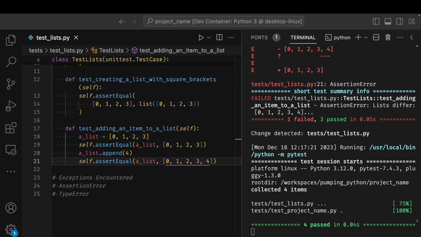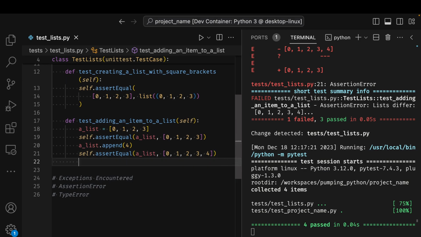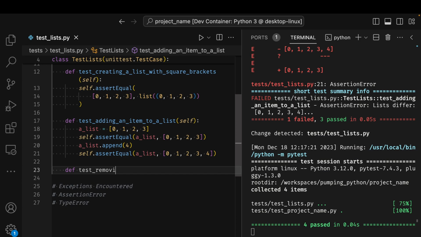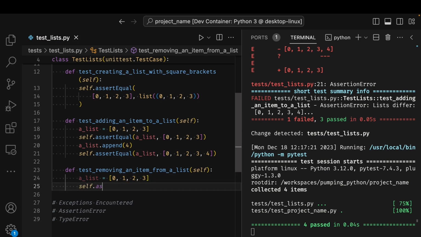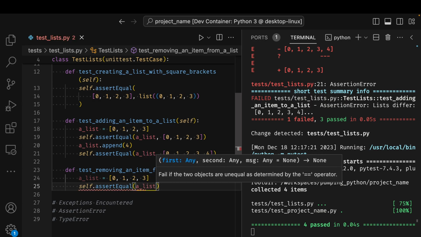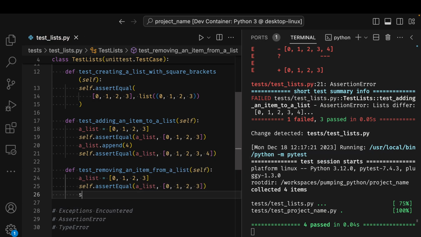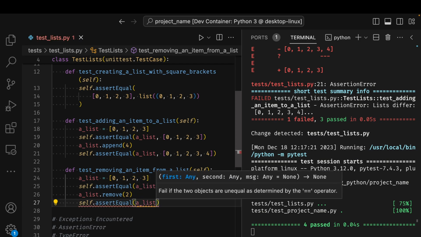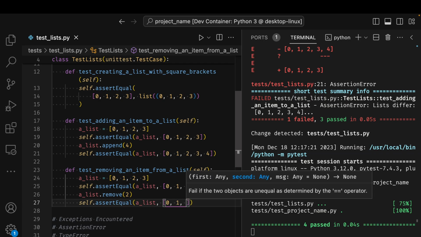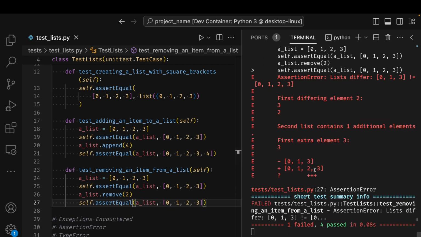That's how to add an item to a list. Use append. What if I want to remove an item from the list? There is a remove method. Add a test, removing an item from a list. Same thing, I create a list, name it a_list. I test what's in the list. I know it's not going to change, but just to be thorough. And then I say a_list.remove(2), for instance, and I check the list again. Does it contain the same elements or is it different? 2 is missing, so I change the result, I just remove 2.